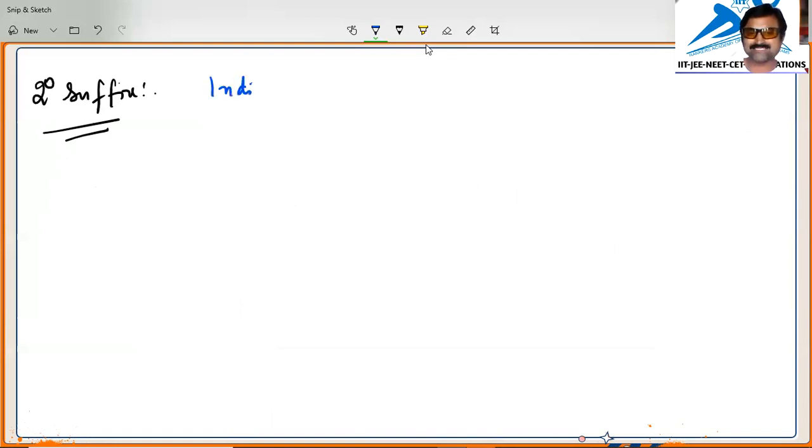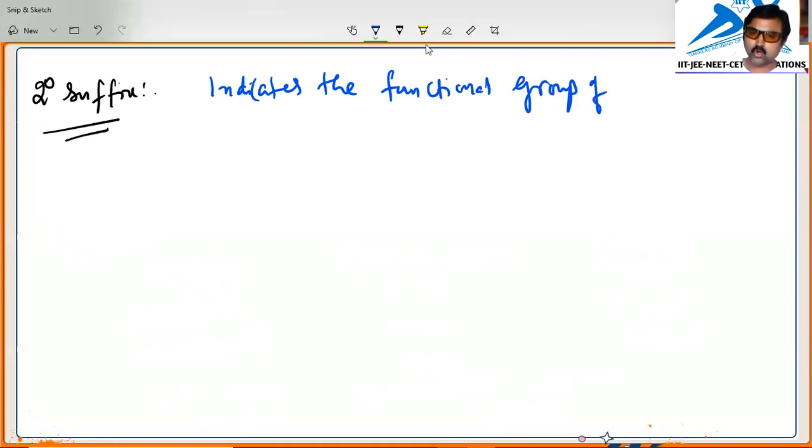The most important thing here is that the secondary suffix, which indicates the functional group, is added to the primary suffix by dropping its terminal E.